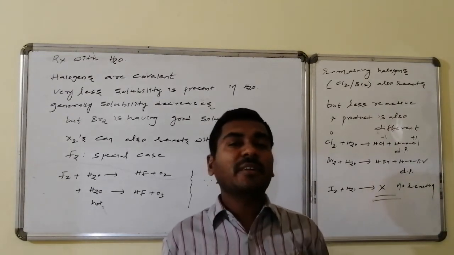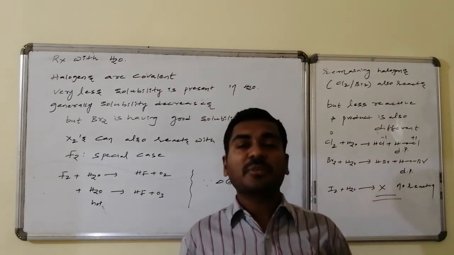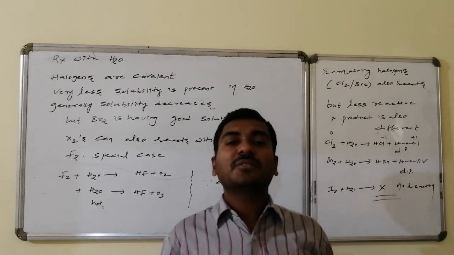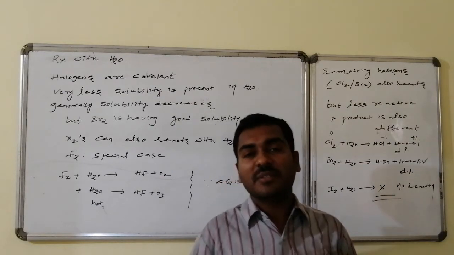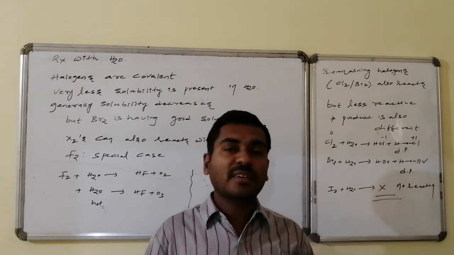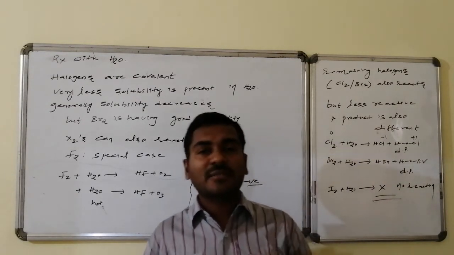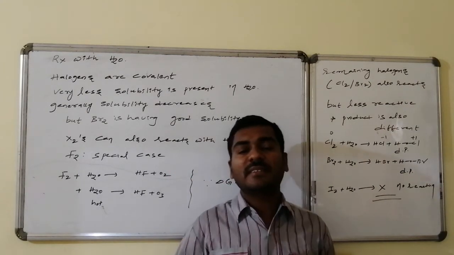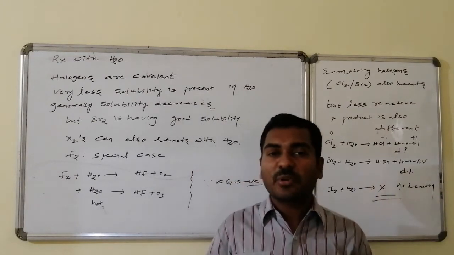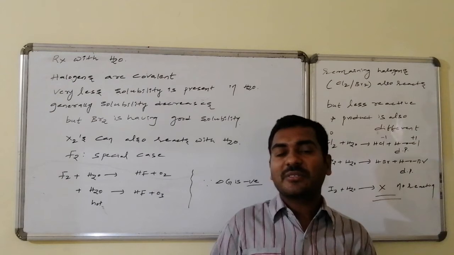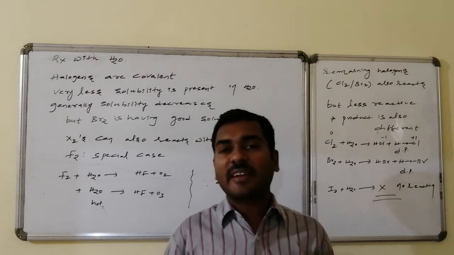The solubility of iodine in water increases in the presence of potassium iodide because it leads to a new ionic compound, KI3. So therefore I3 minus formation takes place. In the I3 minus formation, most of the iodine is involved, thus the solubility of iodine increases in water in the presence of potassium iodide. The overall conclusion is that reactivity with water also decreases. Fluorine is a special case. It leads to the formation of oxygen as well as ozone, whereas chlorine and bromine react with water and produce hydrogen chloride and hypochlorous acid, hydrogen bromide and hypobromous acid. Iodine does not react with water.